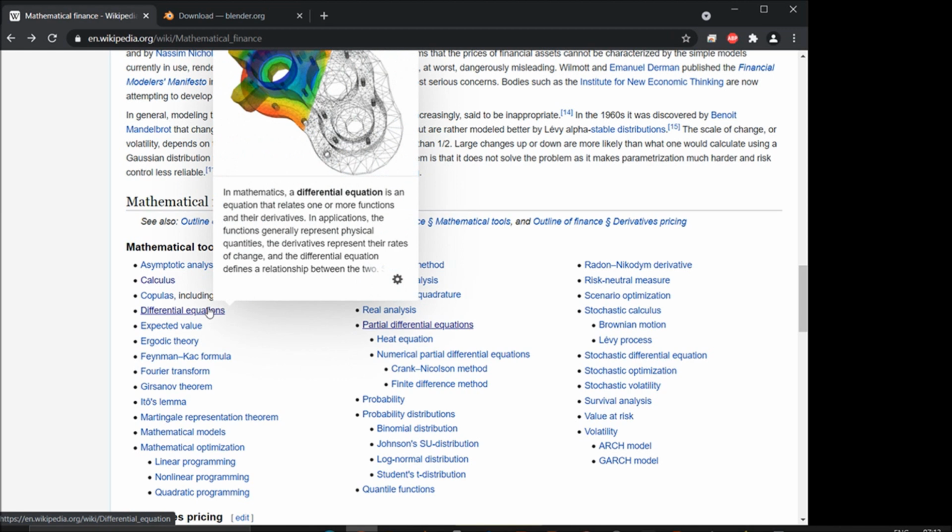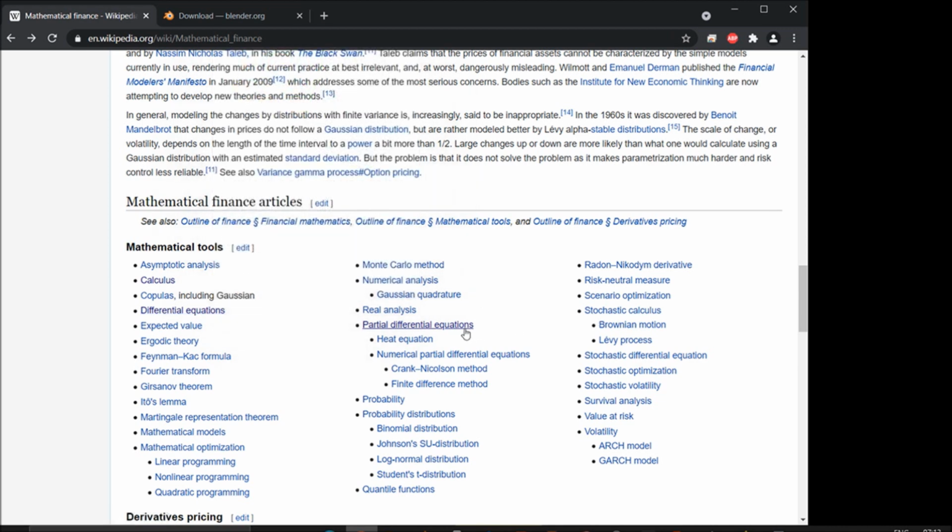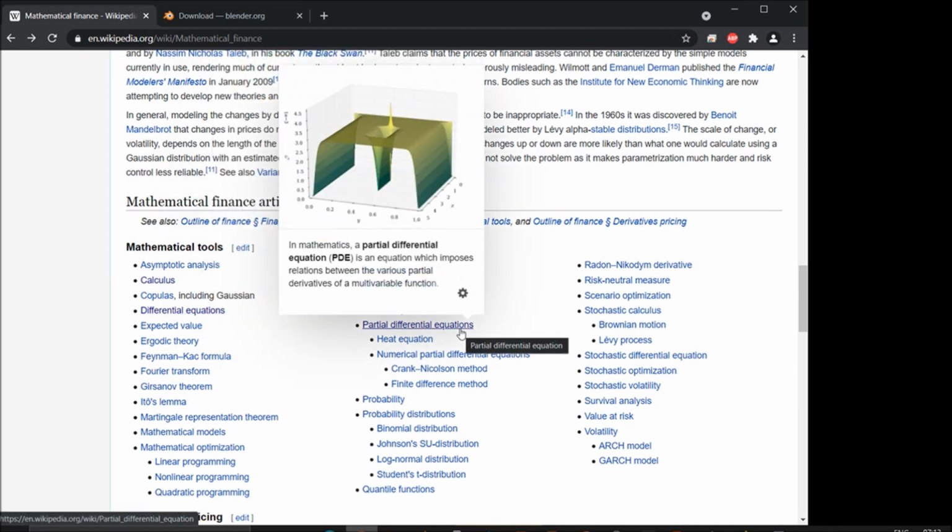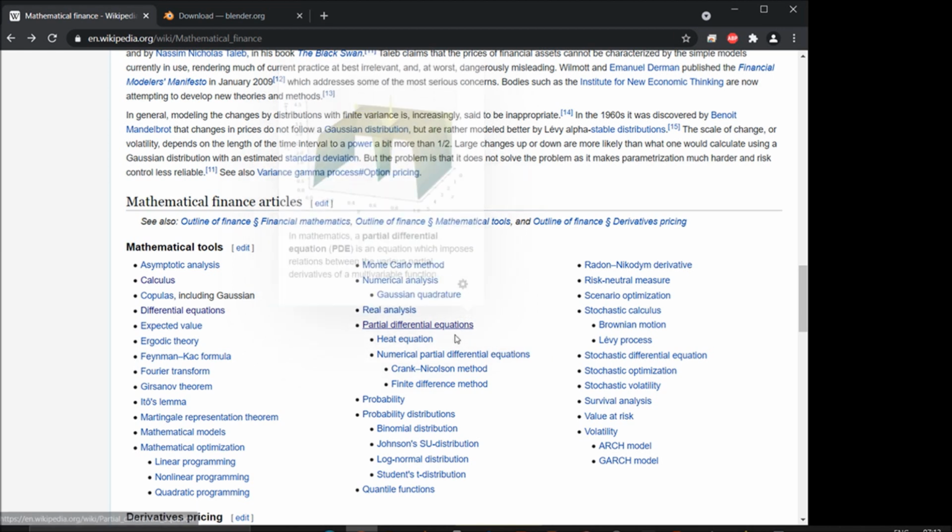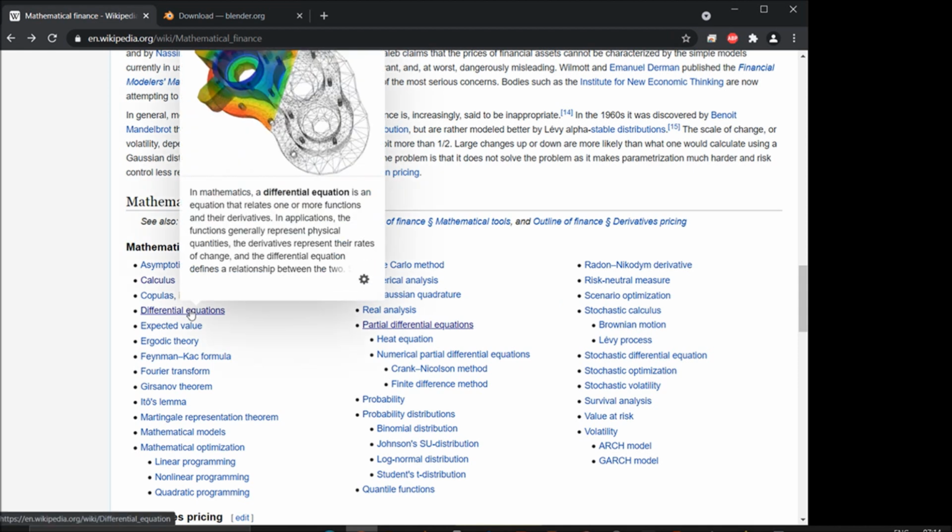And before that we will definitely go with partial differential equations. In mathematics, a partial differential equation, PDE, is an equation which imposes relations between the various partial derivatives of a multivariable function. Before getting to partial differential equations, we will get to the partial derivatives. I will go sequence-wise so you can understand these things. Then we discuss the differential equation.